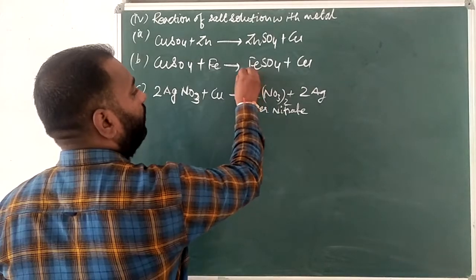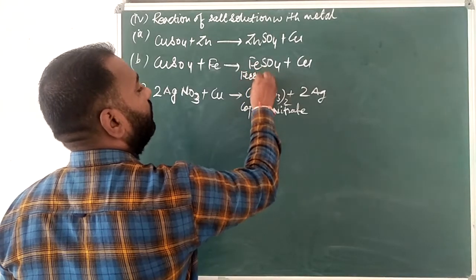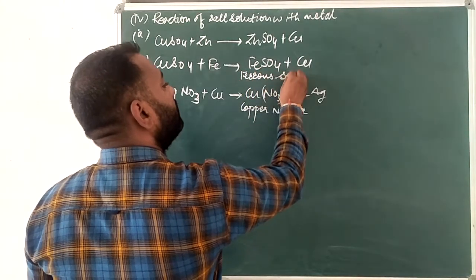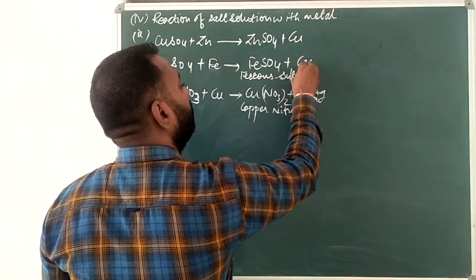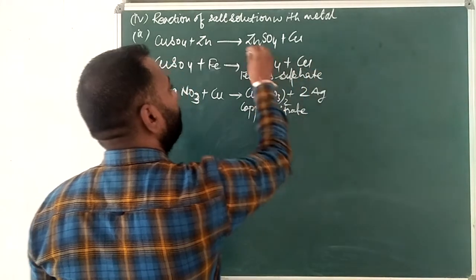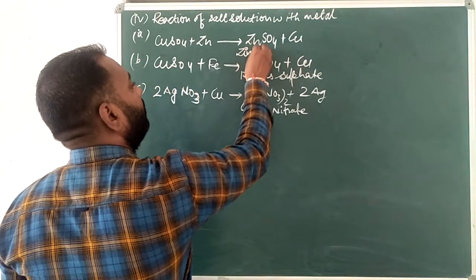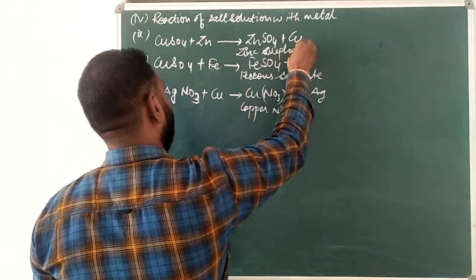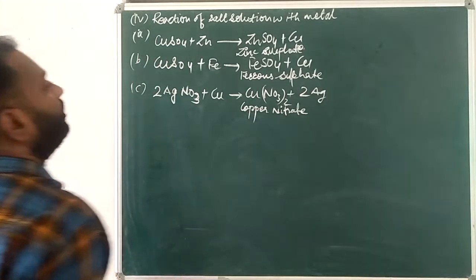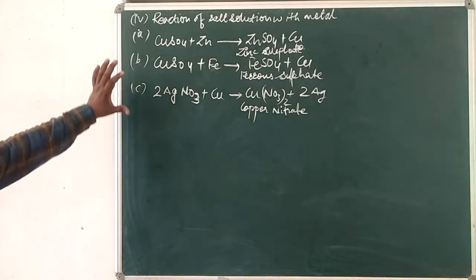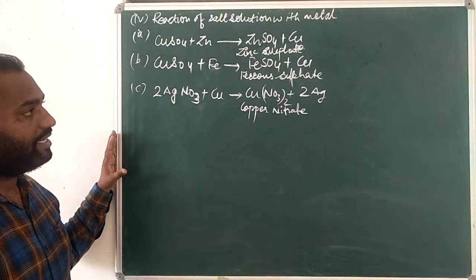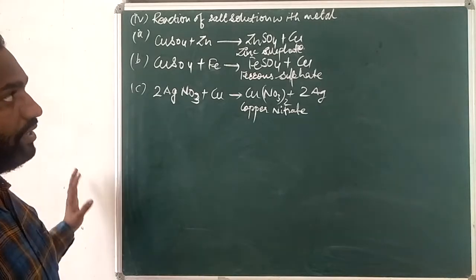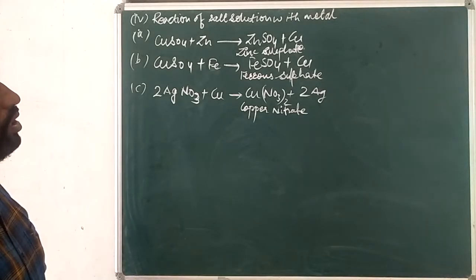And this is ferrous sulfate, and this is zinc sulfate. So now you are able to understand the reactive nature of a salt solution with a metal.